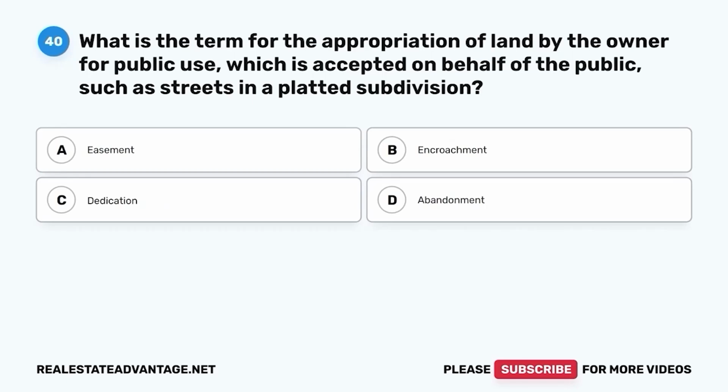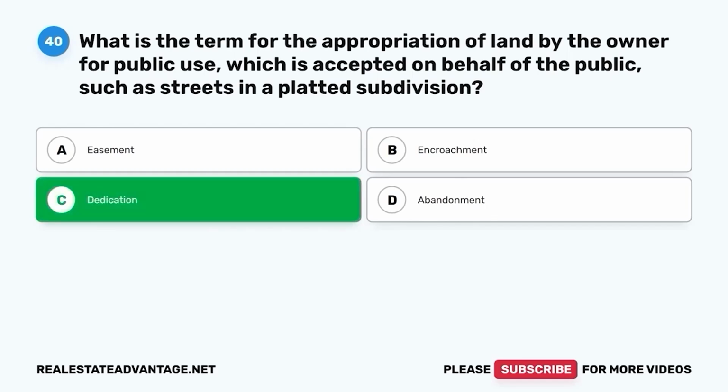Question 40. What is the term for the appropriation of land by the owner for public use, which is accepted on behalf of the public, such as streets in a platted subdivision? A. Easement. B. Encroachment. C. Dedication. D. Abandonment.